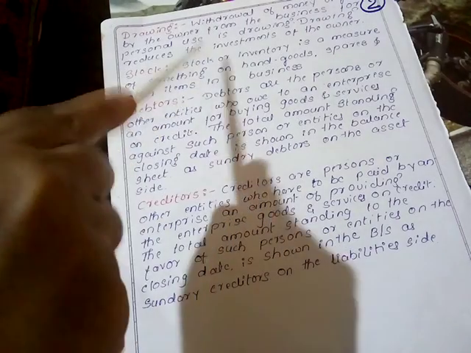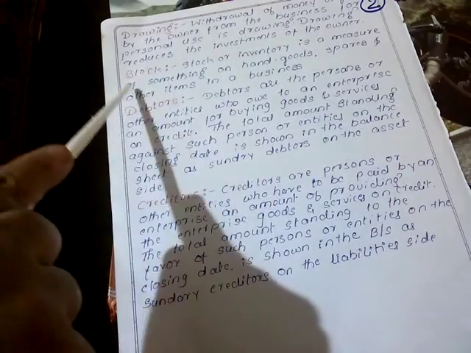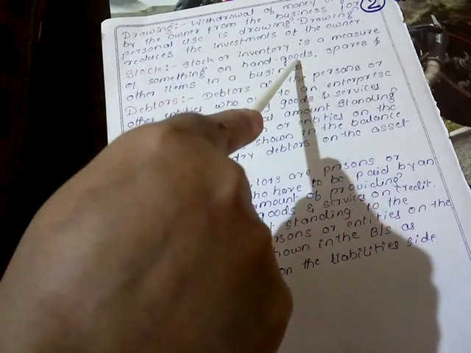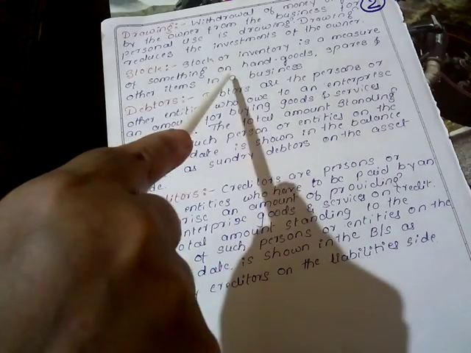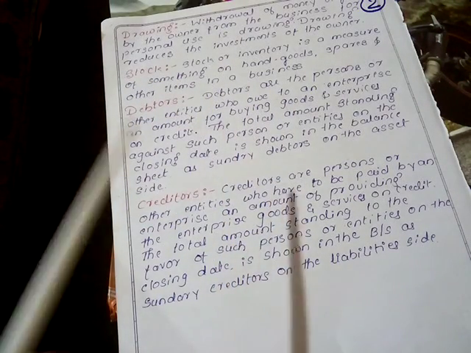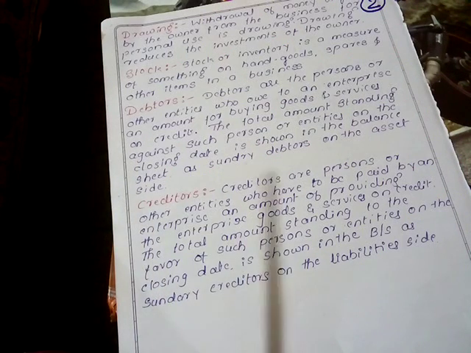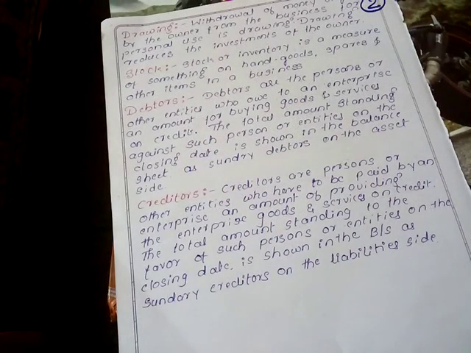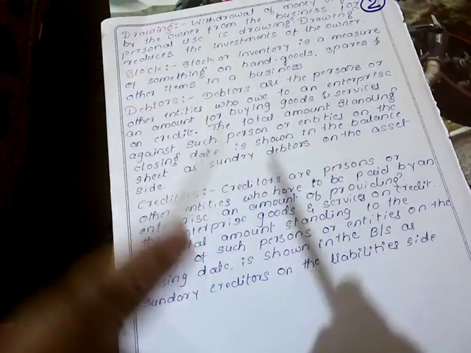Then stock or inventory is the measure of goods, spares or other items on hand in a business. Stock is also considered as inventory. It is the final goods which are ready to sell, which will be kept in the godown for selling purposes, and will reach the hand of the customer. It is the final product of the company. That is also called inventory.